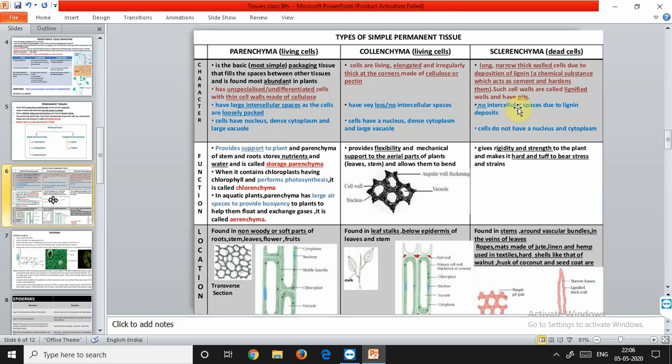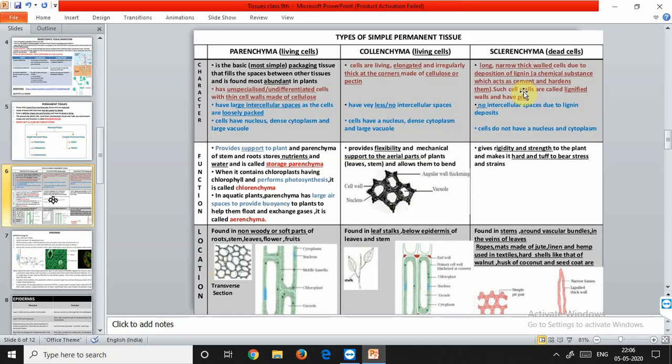Scleros is a Greek word which means hard. Now these are dead cells, unlike these two, which are living cells. They are completely devoid of any living protoplasm; living protoplasm is absent in the case of sclerenchyma. The cell walls of sclerenchyma are greatly thickened because of lignin. Here cellulose is present in very little amount, whereas in the other tissues cellulose is present in great amount. Lignin is a dead tissue, so the cell walls in this case are lignified.